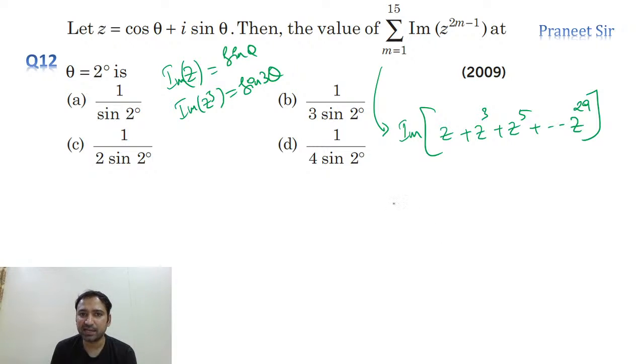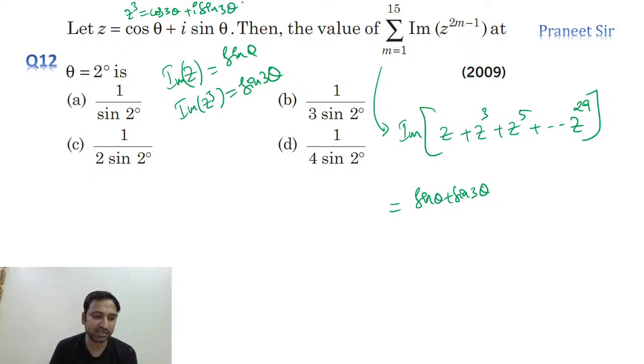Right. So we can say that the imaginary part of this whole thing is becoming sine theta plus sine 3 theta plus. Why? Because if you calculate z cube here, using de Moivre's theorem, z cube is nothing but cos 3 theta plus I into sine 3 theta.